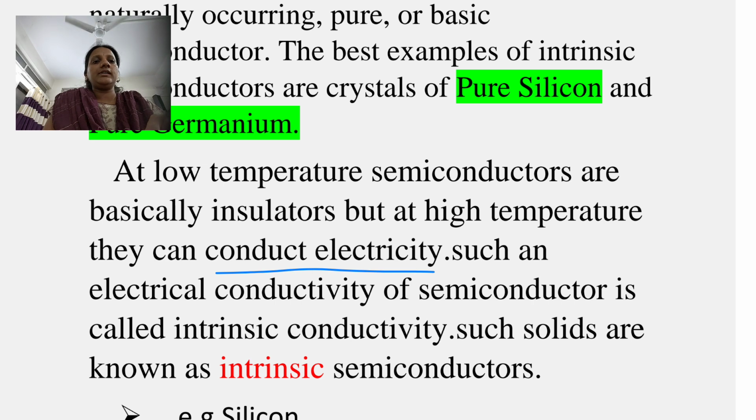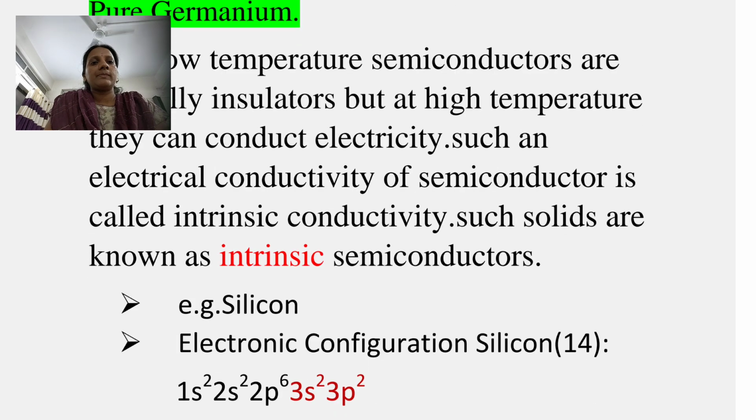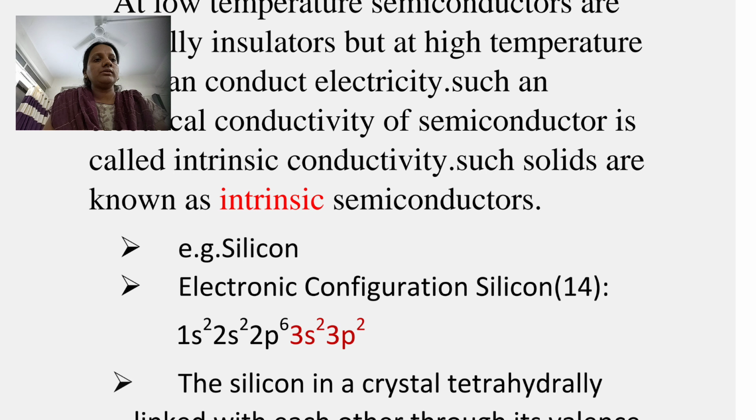Such an electrical conductivity of a semiconductor is called intrinsic conductivity, and such solids are known as intrinsic semiconductors. Means intrinsic semiconductors at absolute zero temperature completely act as an insulator, but at high temperature this semiconductor property comes into that material. For example, a pure crystal of silicon atoms.